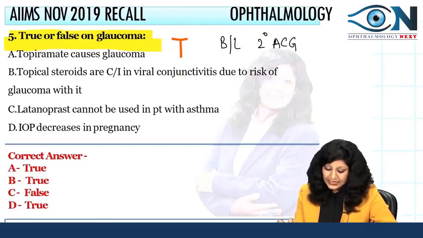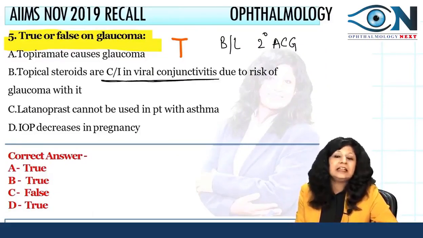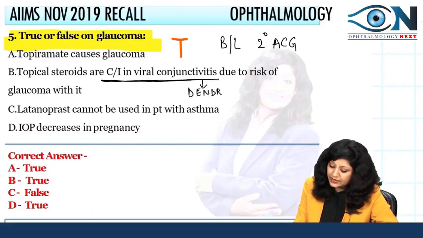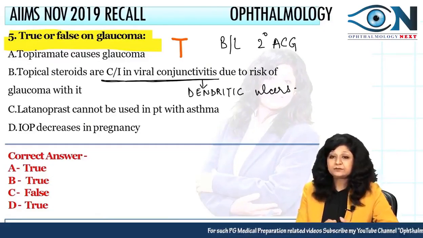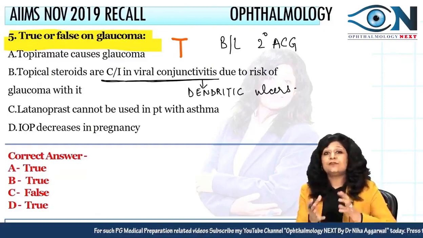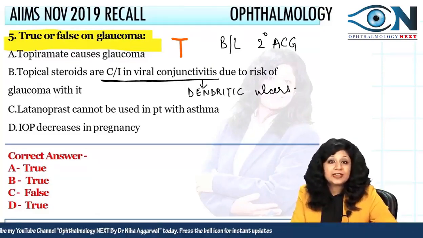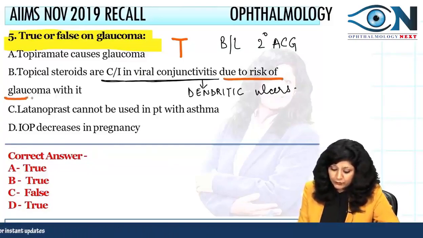Okay. Now second thing, topical steroids are contraindicated in the viral conjunctivitis. Definitely it is contraindicated. If you remember the dendritic keratitis, especially in the dendritic ulcers, they are contraindicated. In the viral conjunctivitis as well as keratitis also, it is contraindicated. Now there is a fear about the risk of glaucoma.